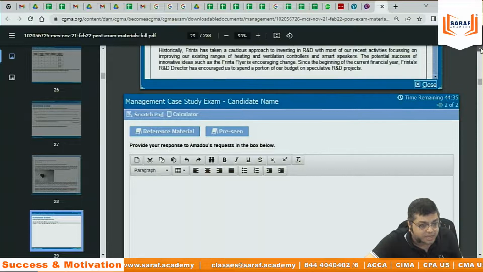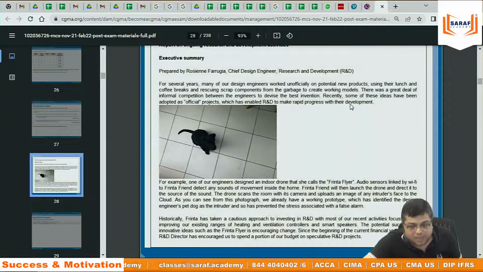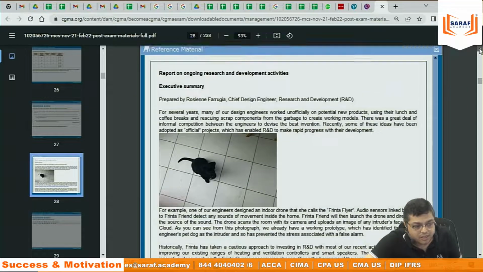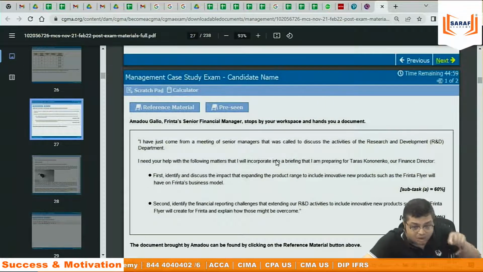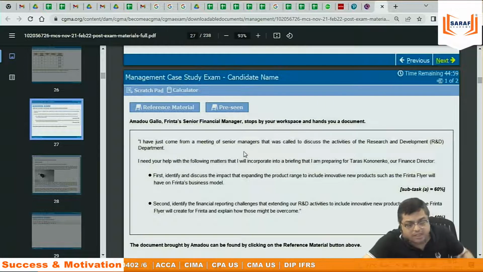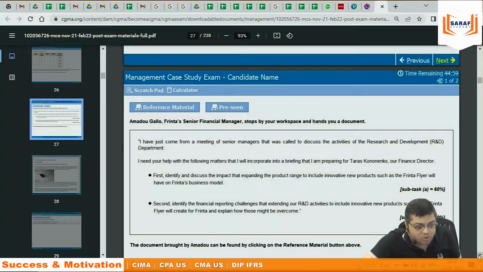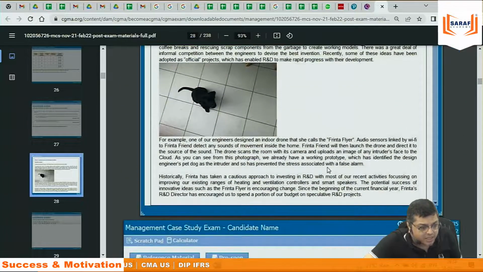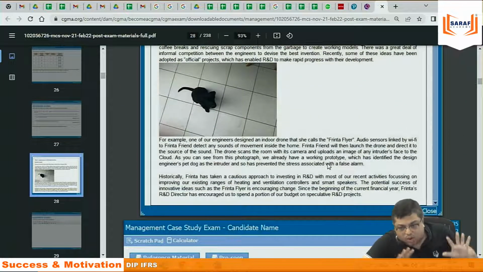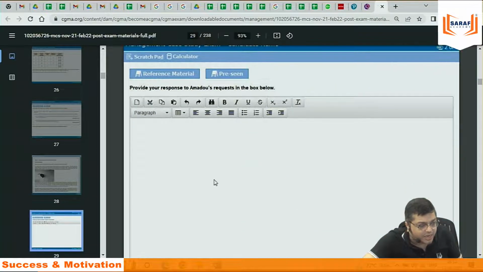Many times this scenario, the reference material, is of 2 pages. Many times 1 page. This the student will be getting on the day of the exam, which is called the unseen portion. There is a question, 2 parts. There is a write-up to understand the question. And then you need to write your answers here. You need to type your answer.